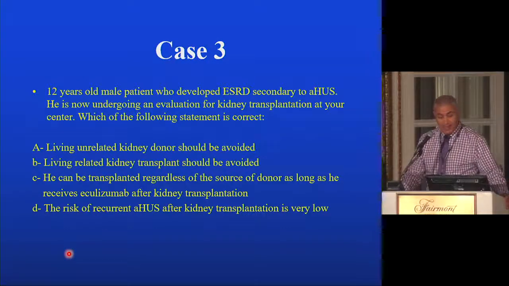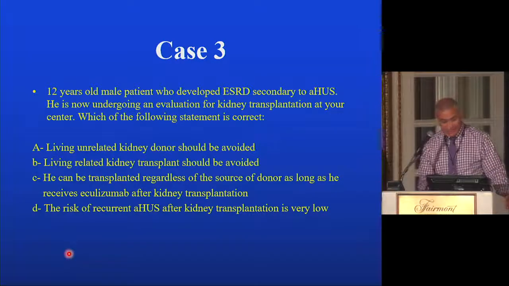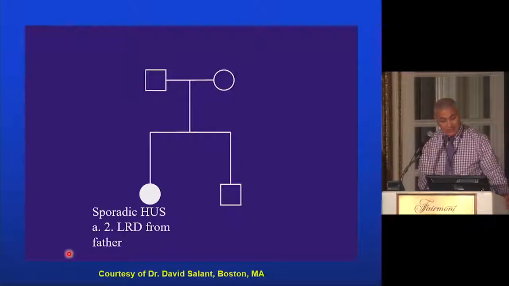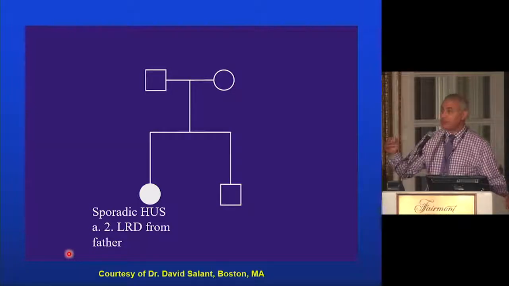Who is with A, B, C, and D? Okay, so the right answer is B. And the reason for that is highlighted in this case report. We try to avoid accepting a living-related donor for recipients who have a diagnosis of atypical HUS.